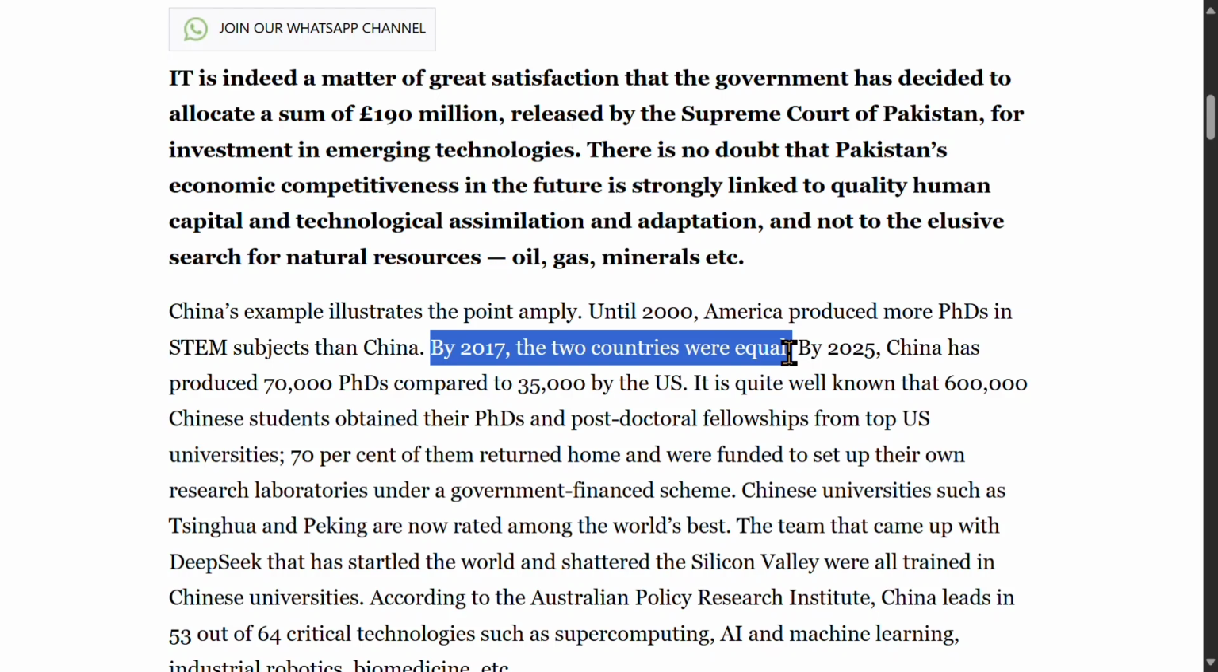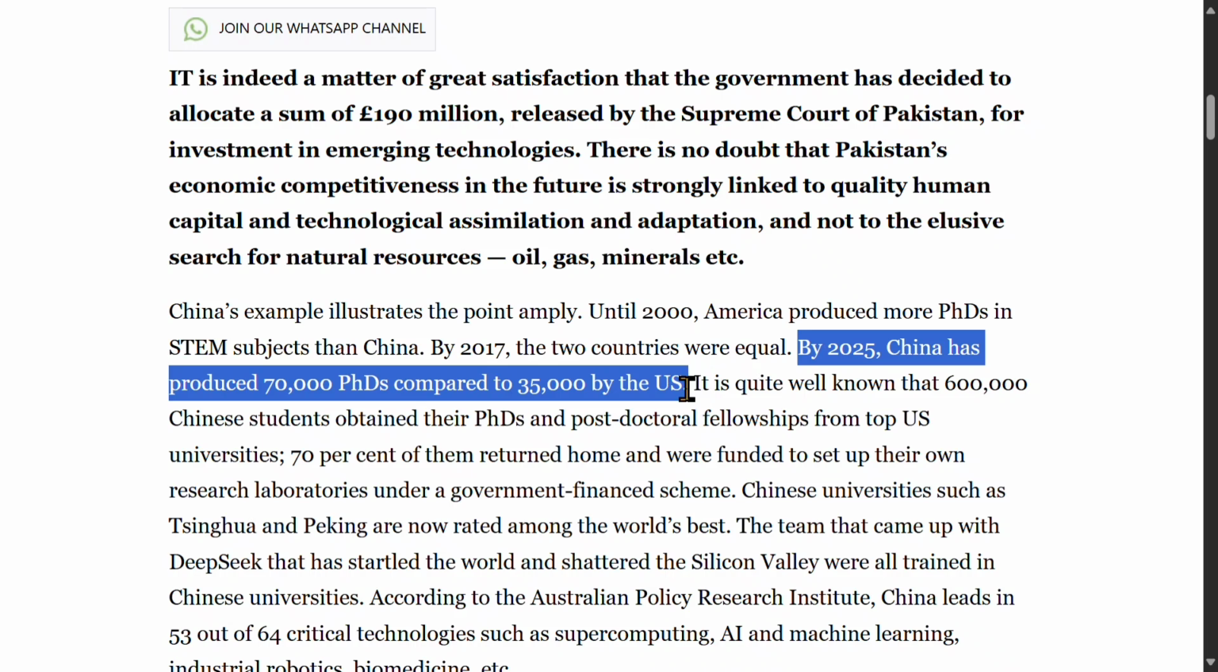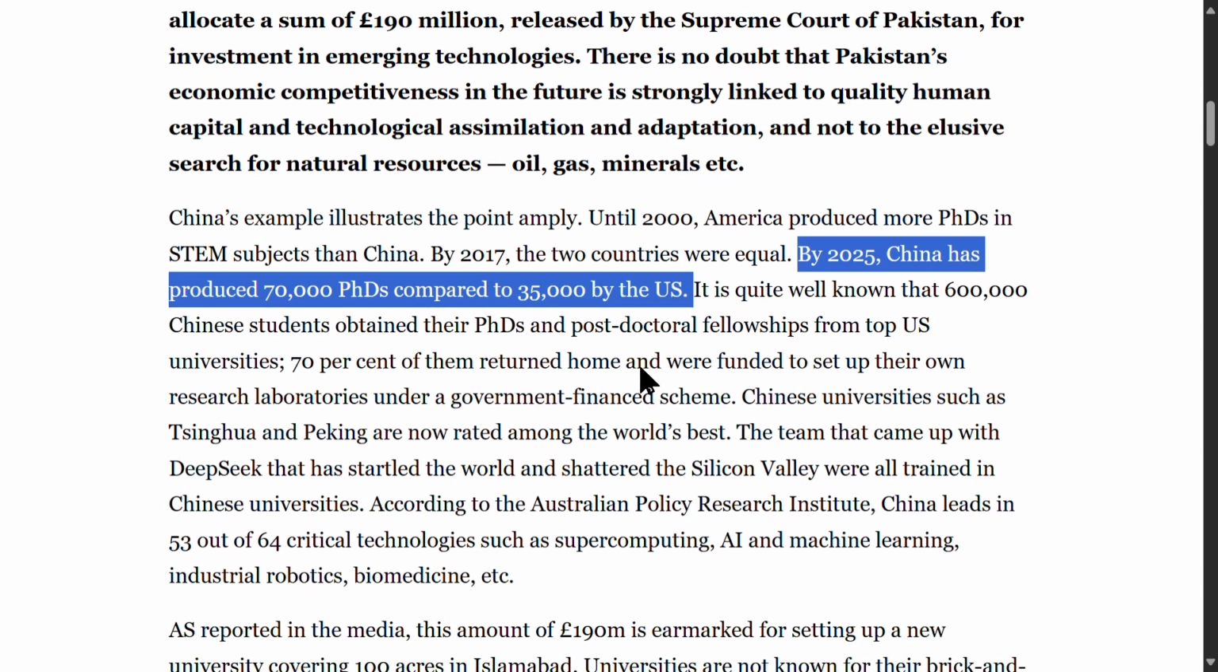This sentence means that the gap between U.S. and Chinese STEM education had closed by 2017. By 2025, China has produced 70,000 PhDs compared to 35,000 by the U.S. PhDs is a term for doctoral degrees, indicating high-level academic achievement. This sentence means that by 2025, China's production of doctoral graduates in STEM has doubled that of the U.S., underscoring